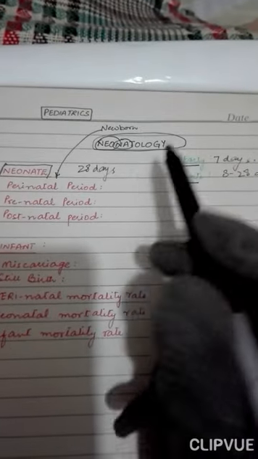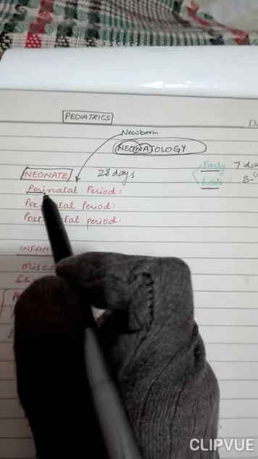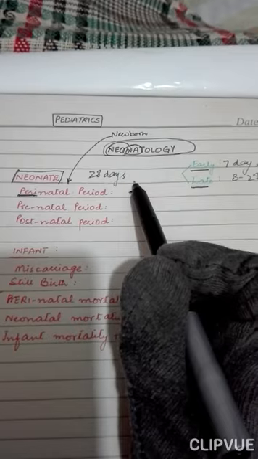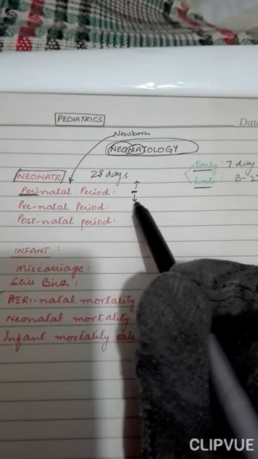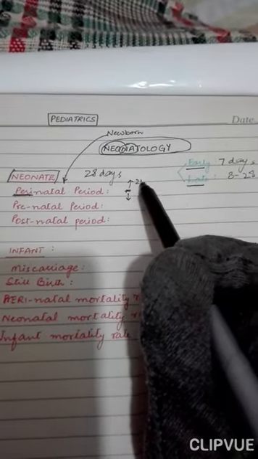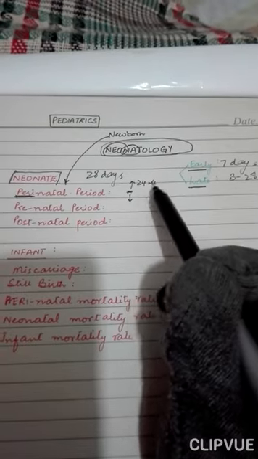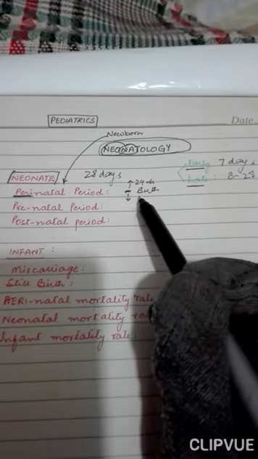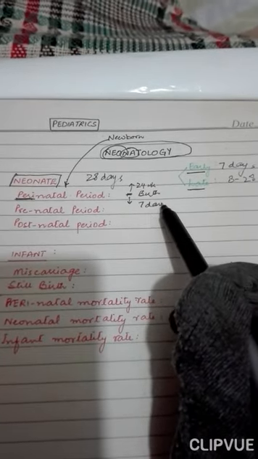Now a few definitions about the periods: the perinatal period, the prenatal period, and the postnatal period. Perinatal period, peri means around, so this is a period of time before and after the birth. Before the birth is from the age of viability, 24 weeks, including the birth time, and all 7 days after that.